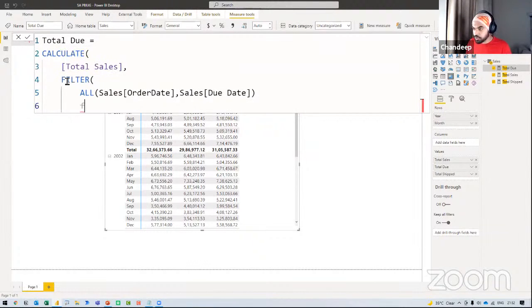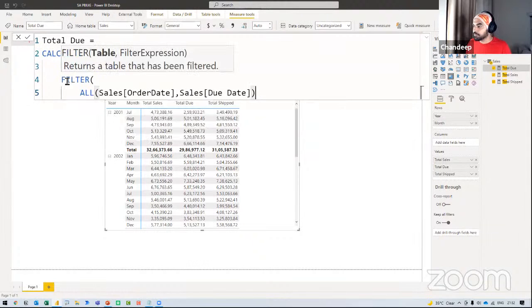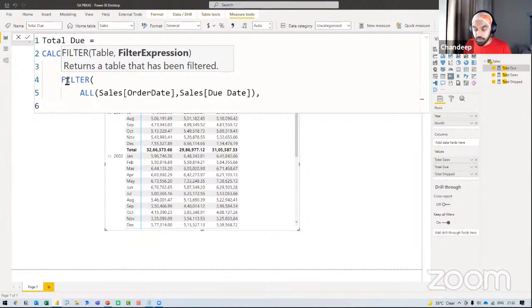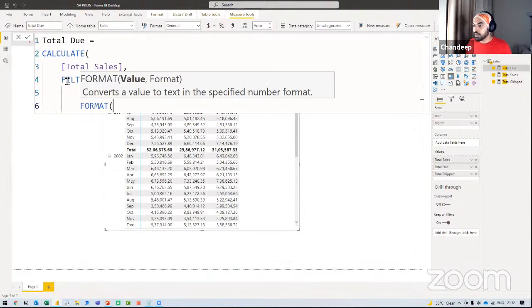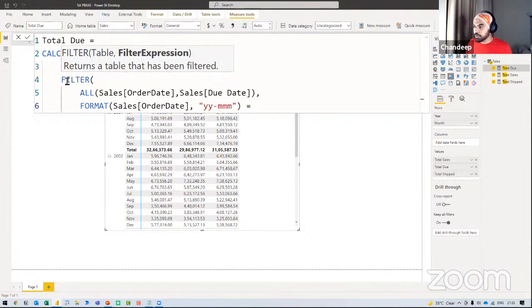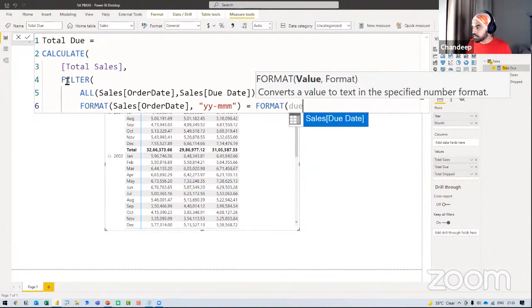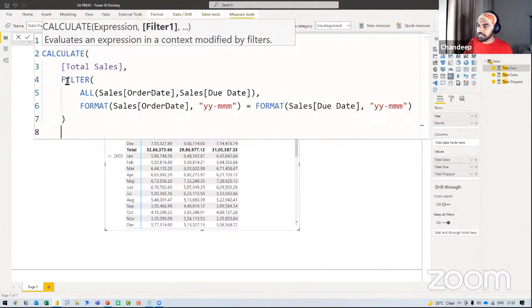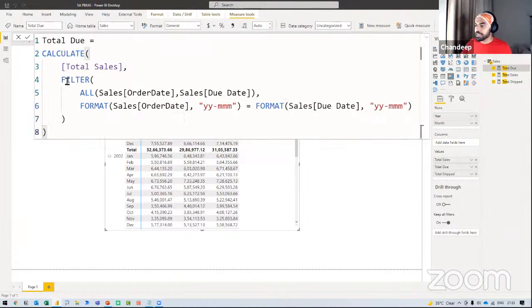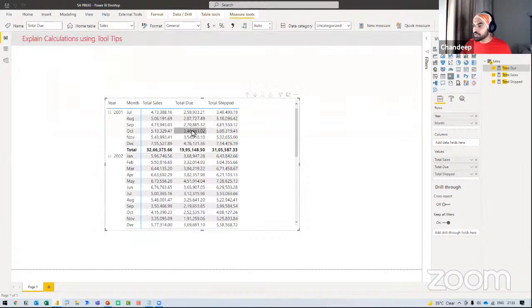And then what's my filter expression? So I'm just going to write something like a format. I'd like to check if the month and the year is the same or not. So format. I'd like to pick up my order date, and I'd like to say that the year, MMM, the year and the month is equal to format again, this time due date, again, the same thing, year, and MMM. That is my calculation.